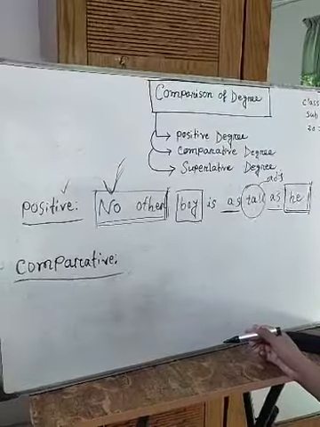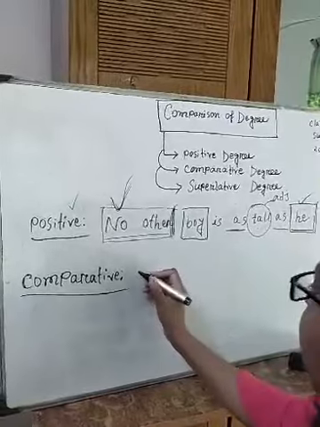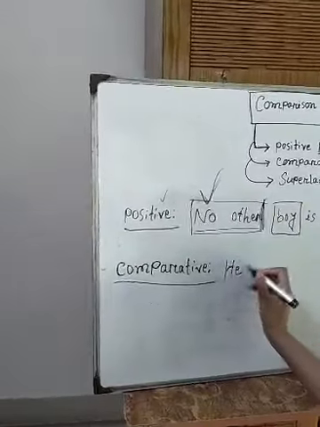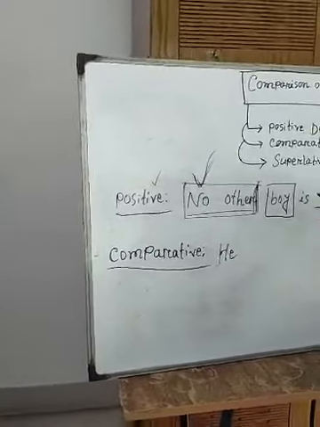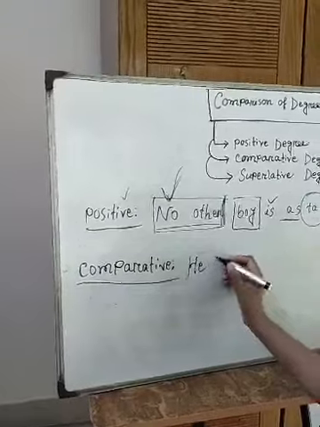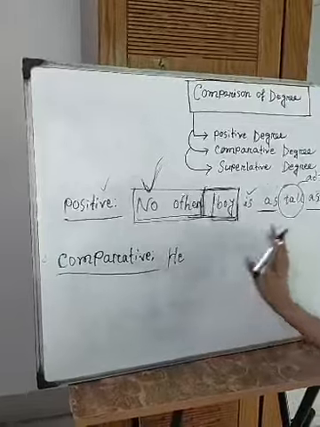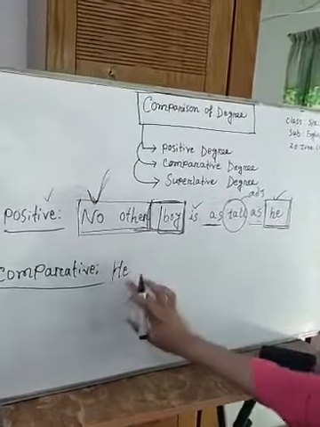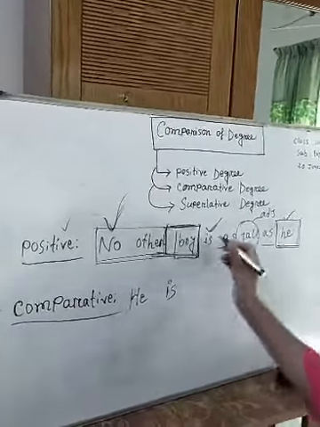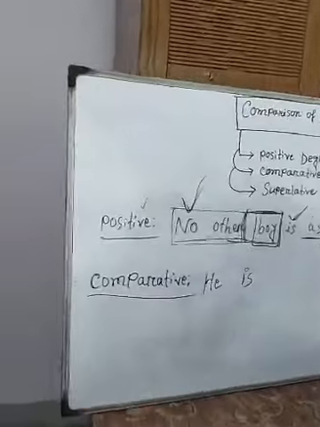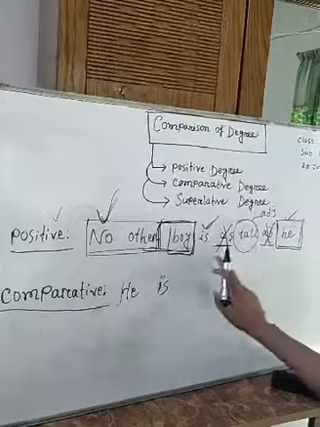First of all I have to write the last subject here, "he." Then obviously the auxiliary verb, "is," and in comparative degree I can't use "as."